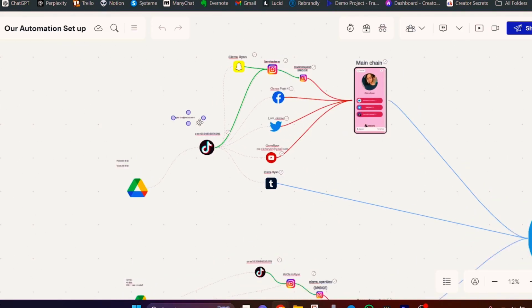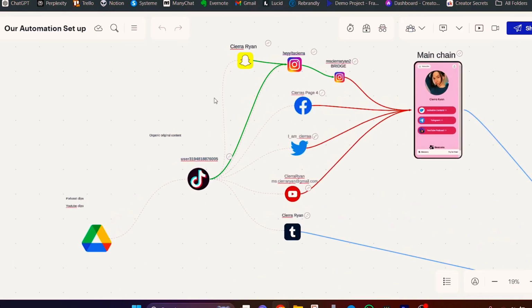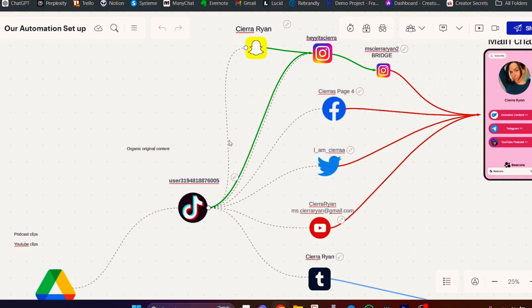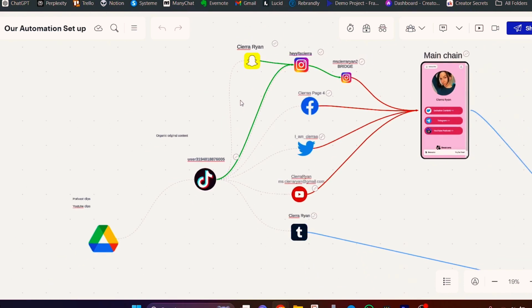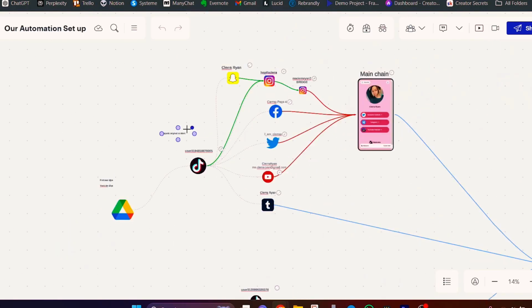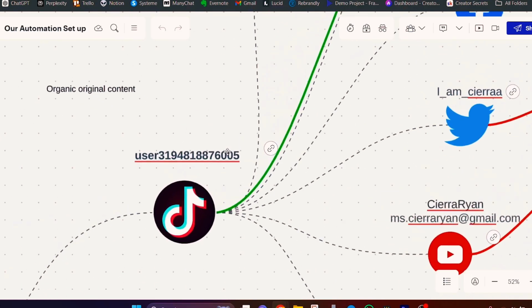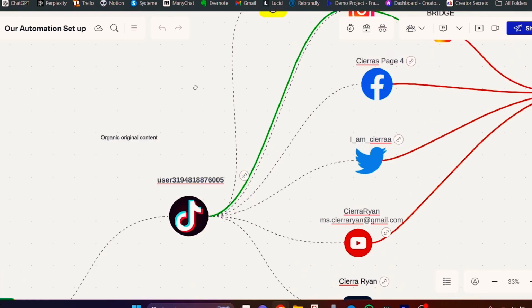You set up an account, and this way you can map out your actual automation strategy so that you know with extreme clarity what is being posted where, and just making sure that you keep everything very organized when you are doing this. So obviously I've already done this, but let's just pretend that I'm doing it for the first time, and I've built out my little mind map right here. I know what's going to be posted to where, and now I just have to actually build it inside of Repurpose.io.